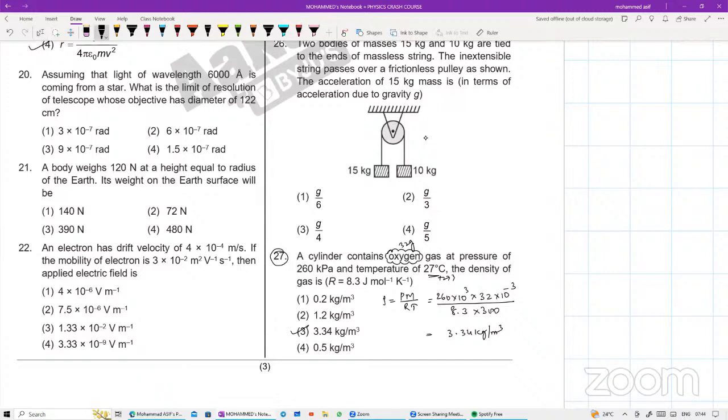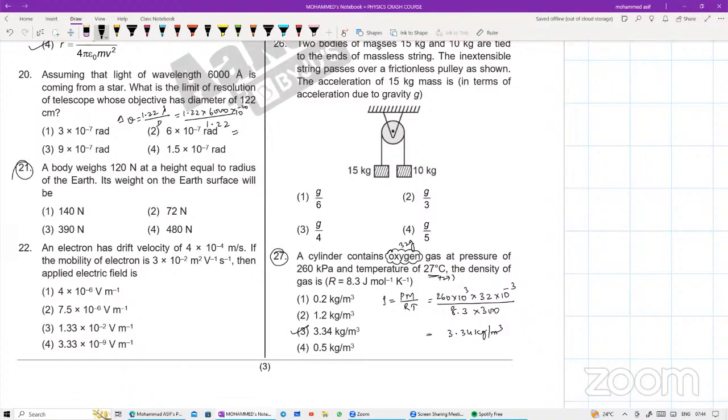Limit of resolution for the telescope क्या होता है बेटा? फॉर्मूला बताइए जल्दी से. Delta theta is equals to 1.22 into lambda divided by d, isn't it? So that is equals to 1.22 into wavelength 6000 angstroms divided by d. D is nothing but the diameter, that is 1.22 centimeters से, तो इसको convert कर लीजिए. ये भी एंगस्ट्रॉम्स में, तो इसको भी कन्वर्ट कर लीजिए 10 to the power of -10. So that will give me the answer. So just take care of the calculation there.